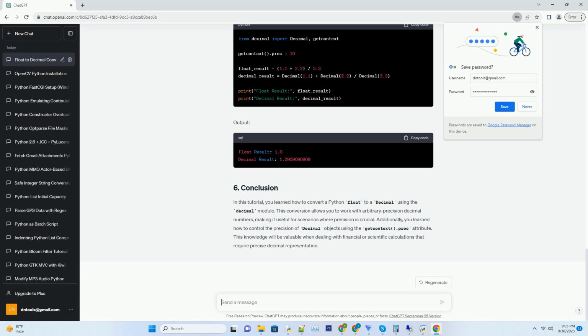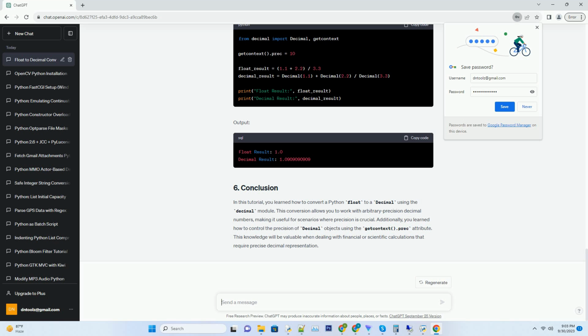One of the advantages of using the decimal class is the ability to control precision. You can specify the precision, the number of decimal places, for your decimal objects using the getcontext method. For example, to set the precision to 4 decimal places. This will affect all decimal objects created afterward in your code.